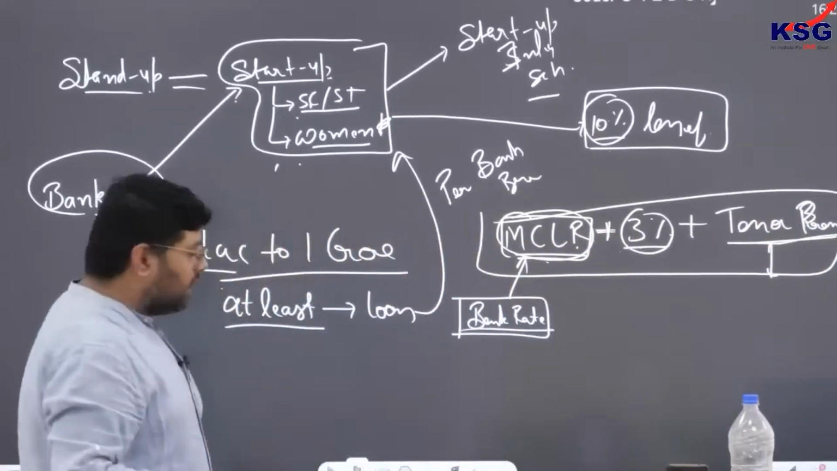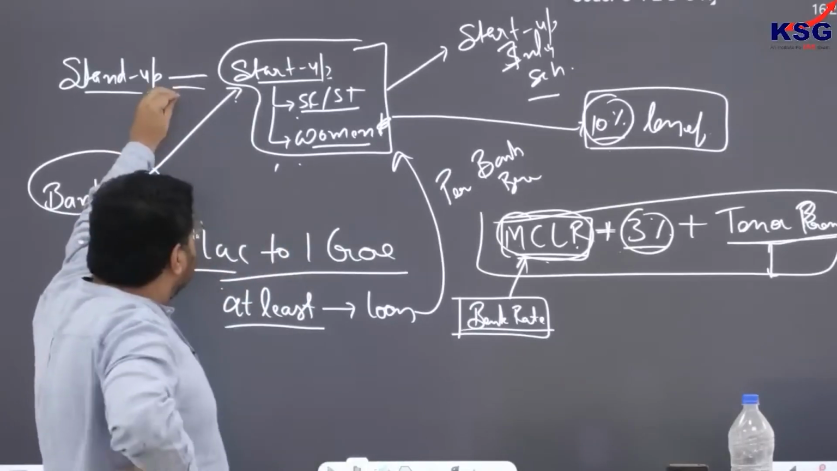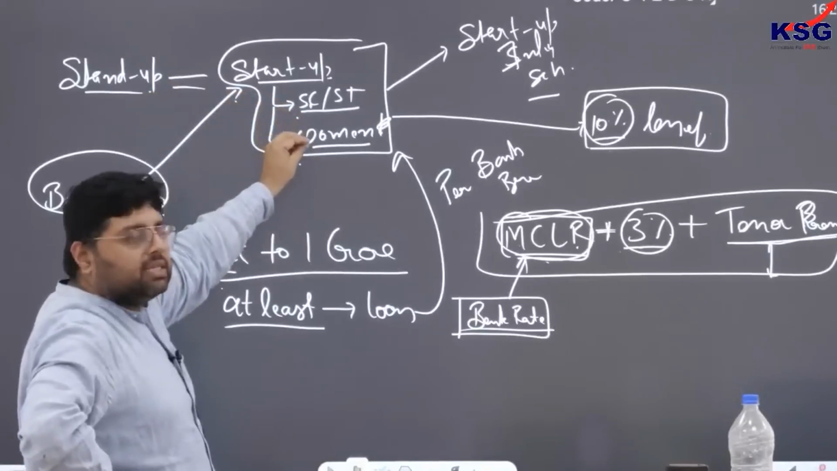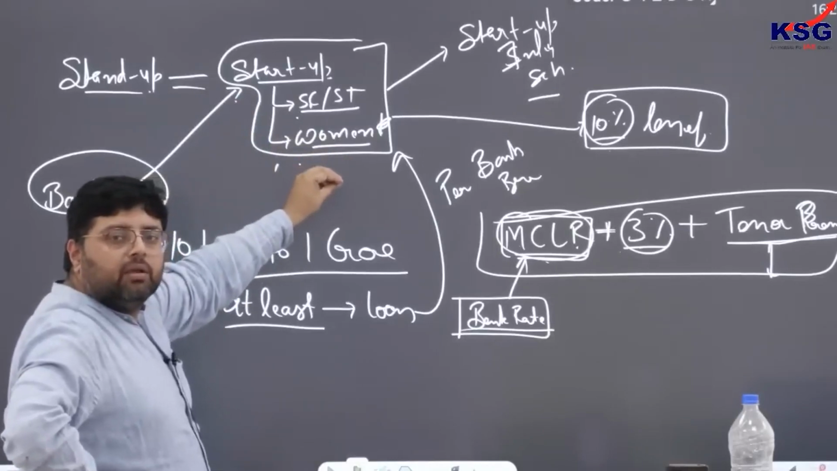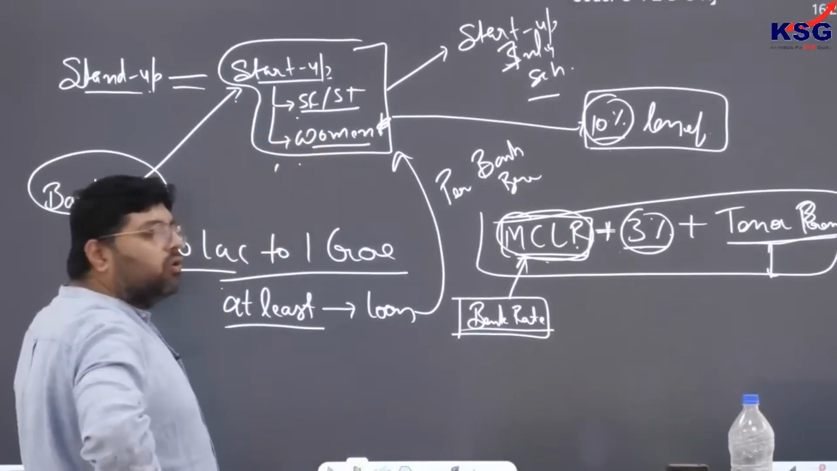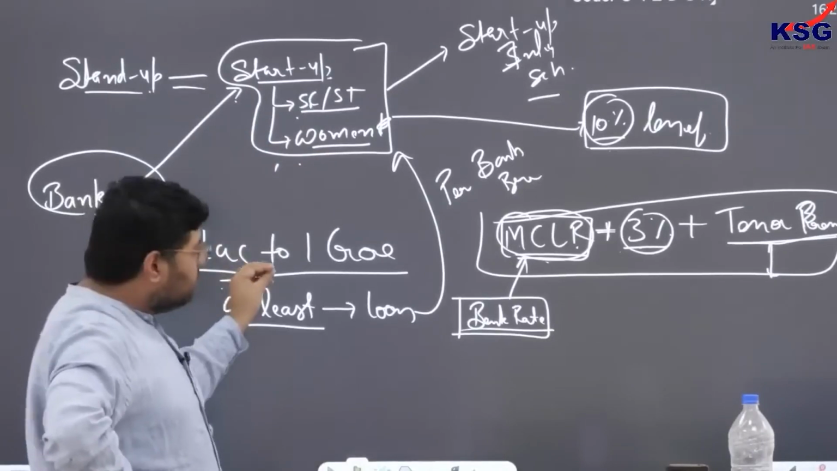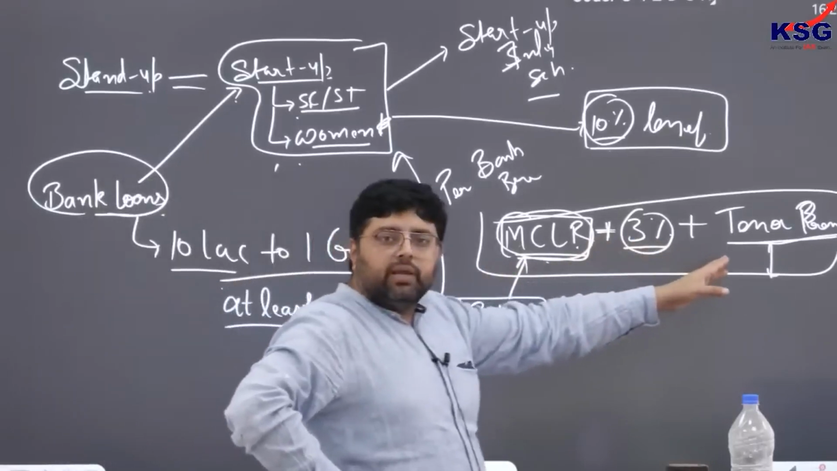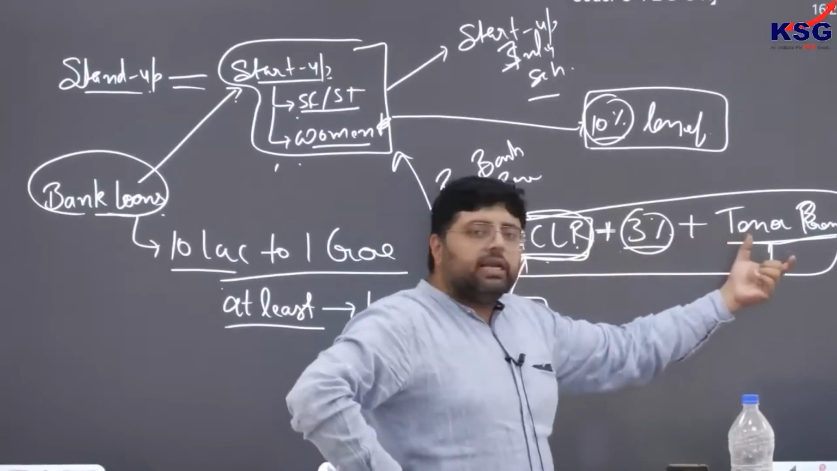So again, I am summarizing it. Stand Up India scheme is for those startups which are headed by or owned by SC, ST or women. Under this, it is mandatory for the banks to give loan between this range, that is 10 lakh to 1 crore. And whenever they are giving loan, the rate of interest will be decided in this way, that is whatever is MCLR plus 3% plus tenor premium.